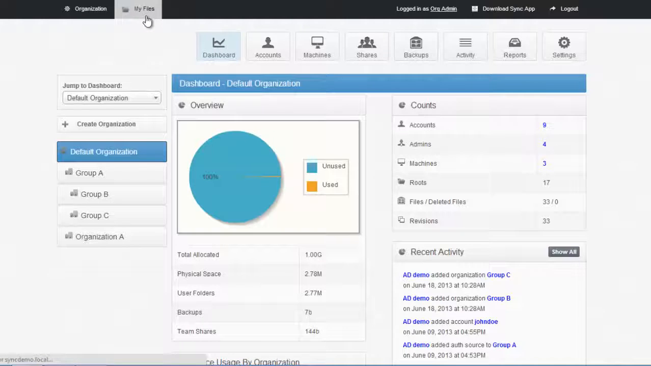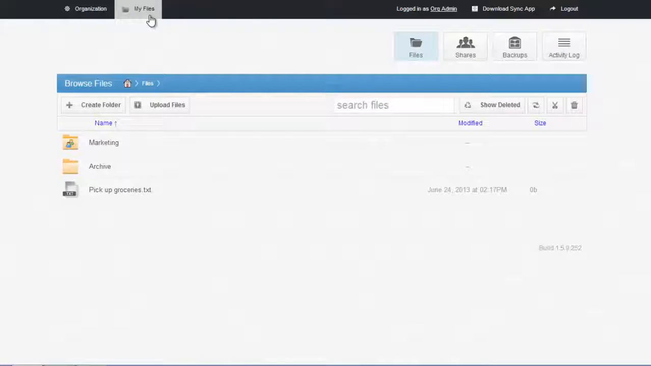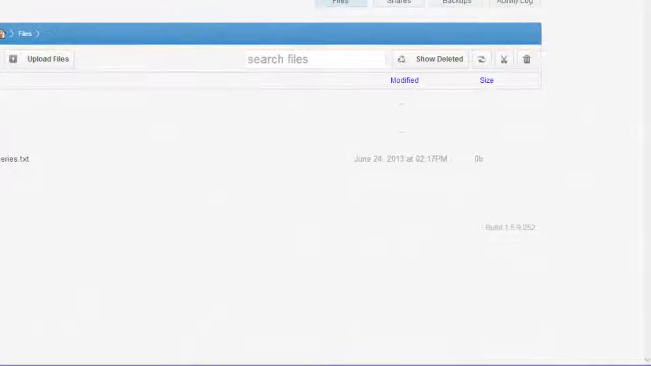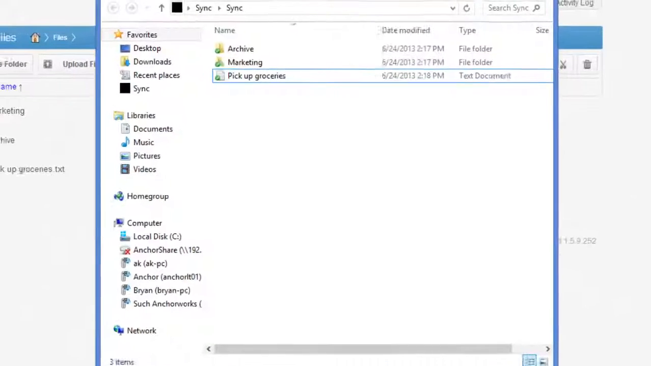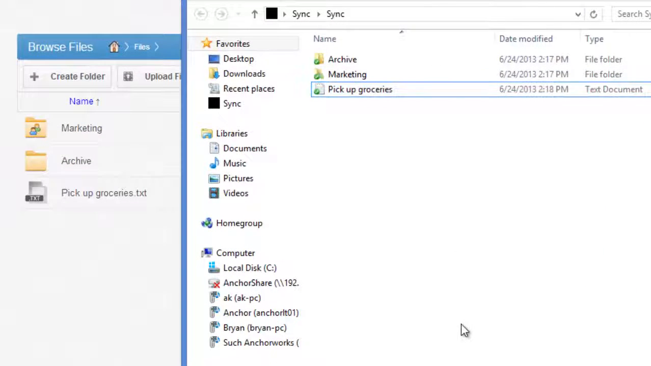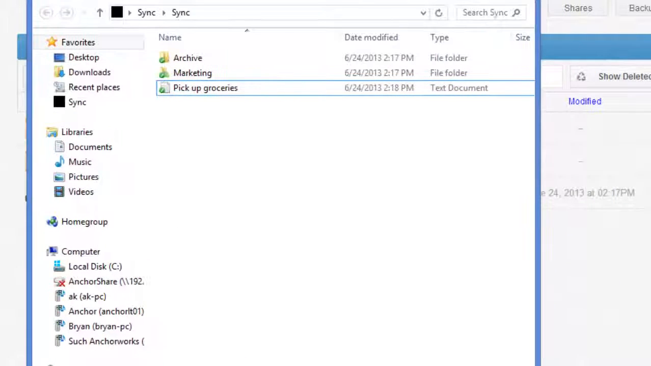The end user portal is on the My Files tab. This is where the typical employee would log in and view the files and the folders that they are syncing to the cloud. In my system tray, you can see the Sync tool with the current files and folders that are on my Windows 8 hard drive. In the cloud view, you can see that the files I have on my local hard drive are also sitting on the cloud server.